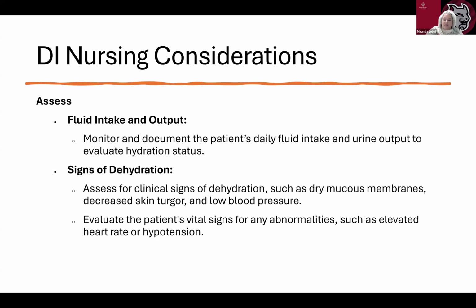Nursing considerations. We're going to assess fluid intake and output. Super important for this. Know your I's and O's. We're going to assess for signs of dehydration, look at the mucous membranes, decreased skin turgor, low blood pressure, and evaluate the patient's vital signs for any abnormalities such as elevated heart rate or hypotension. It's going to show us we don't have enough fluid in the body.